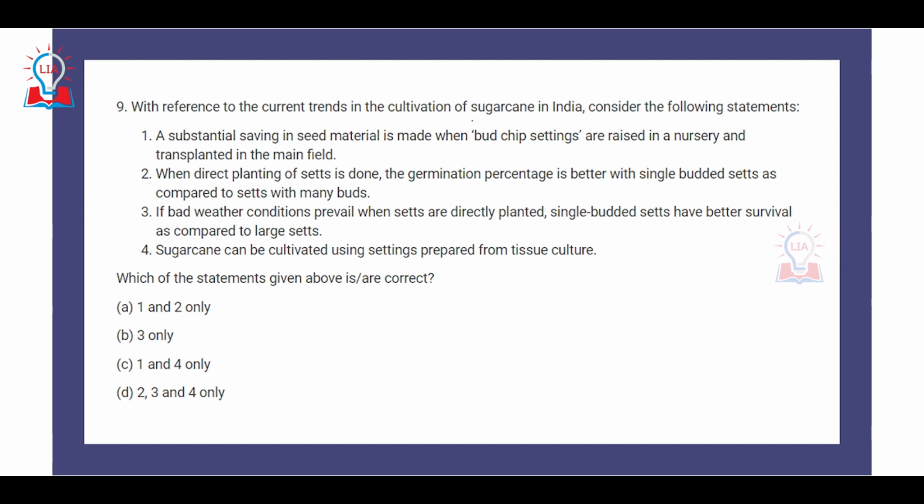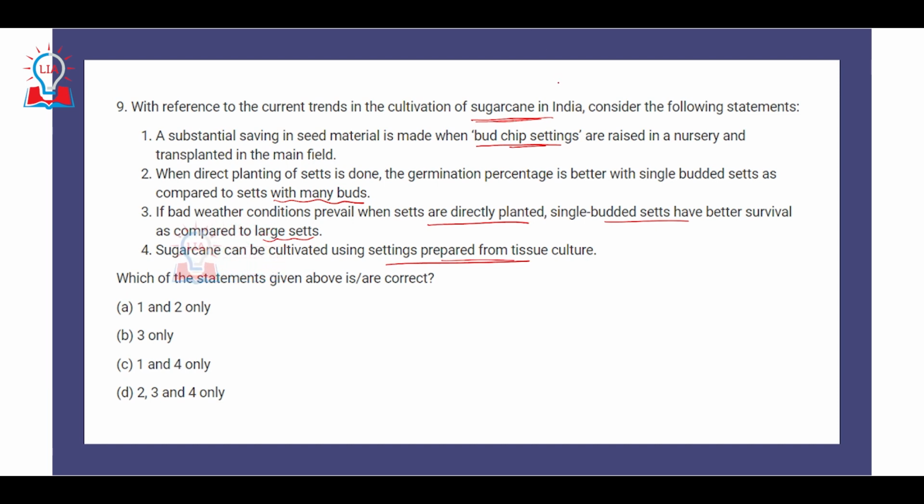Ninth is again related to agriculture, where the question has been asked with reference to the trends in the cultivation of sugarcane in India. Consider the following statements. A substantial saving in seed material is made when bud chip sets are raised in nursery and transplanted in the main field. When direct plantation of sets is done, the germination percent is better with single budded sets as compared to sets with many buds. Third, if bad weather conditions prevail when sets are directly planted, single budded sets have better survival as compared to large sets. And fourth, sugarcane can be cultivated using settlings prepared from tissue culture.